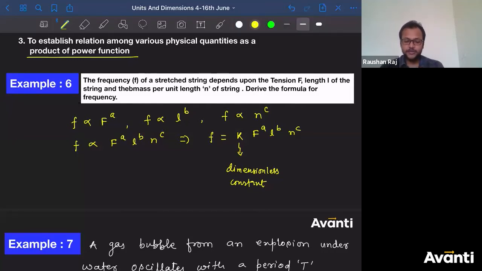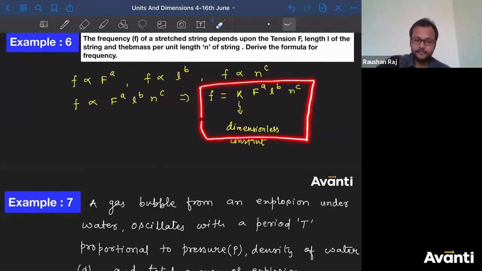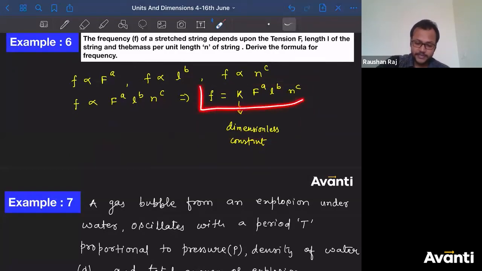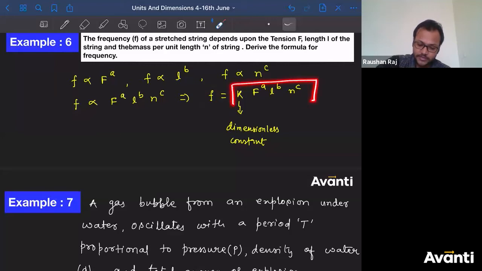Okay, guys. So if I can write like this, can I say we have to use the principle of homogeneity? And what is the principle of homogeneity? That you can compare or do mathematical operations with similar or identical physical quantities. If I'm equating this with this term, that means whatever dimension this quantity has, the same dimension this quantity must have.